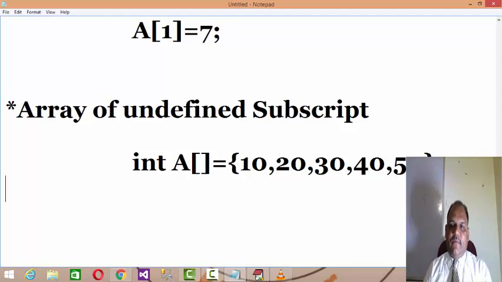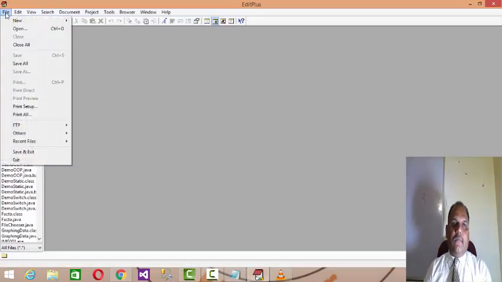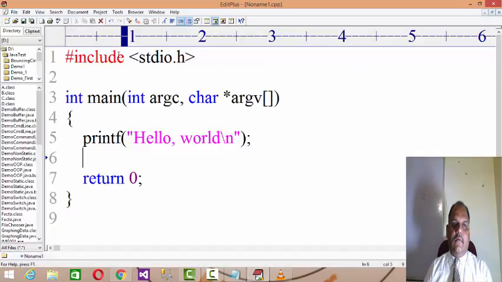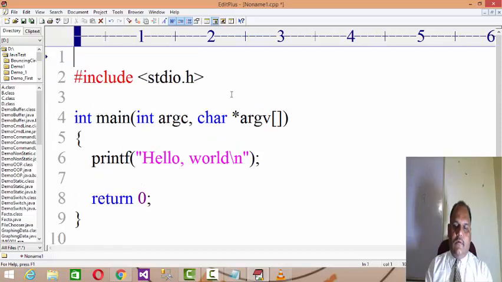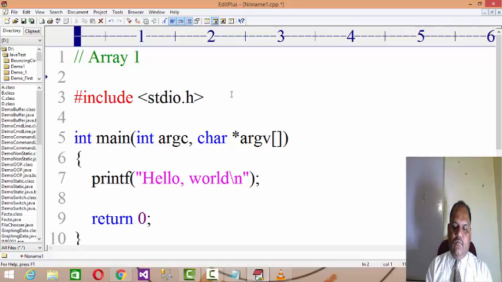Let us try one example. Array 1. What is the assignment?